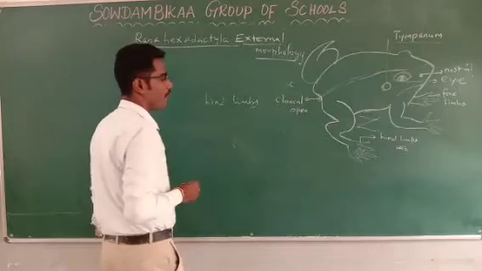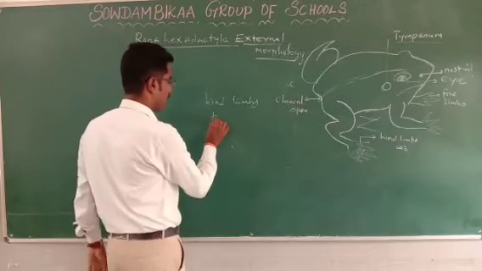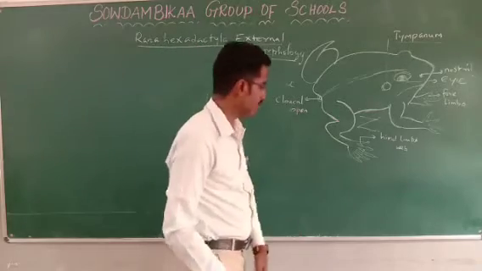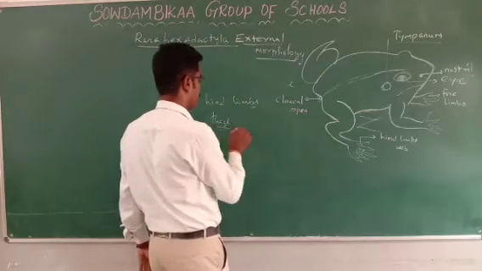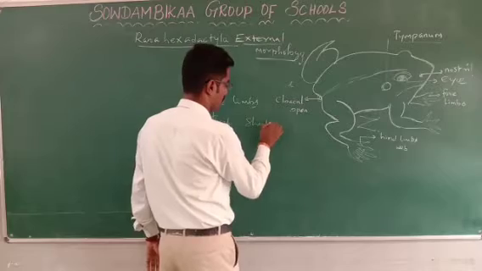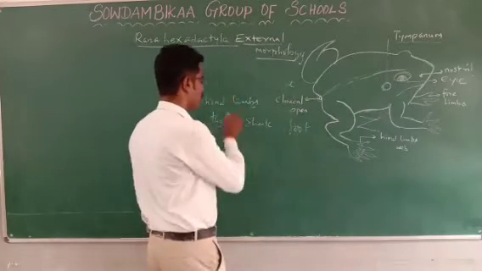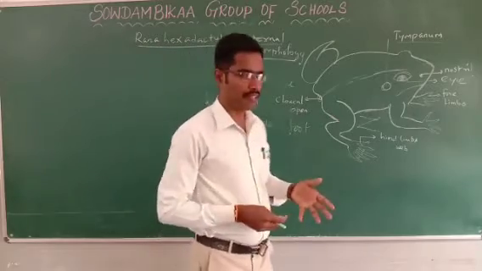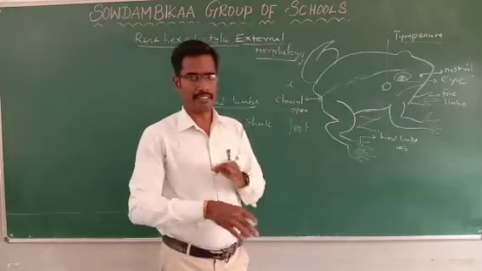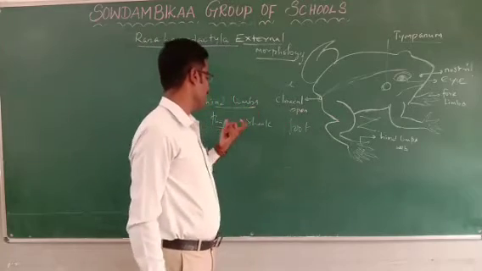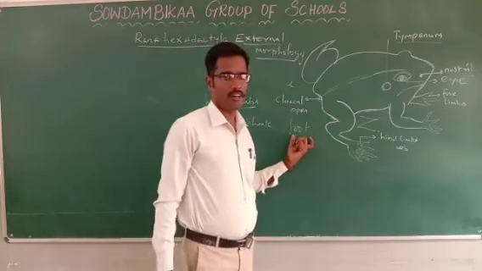Hind limbs, the parts of the hind limbs. First is the thigh region, the thigh part. Next is the shank, and finally the foot. So the forelimb contains 3 important regions: upper arm, forearm, and hand. Similarly, the hind limbs contain 3 important regions: thigh region, shank, and foot part.